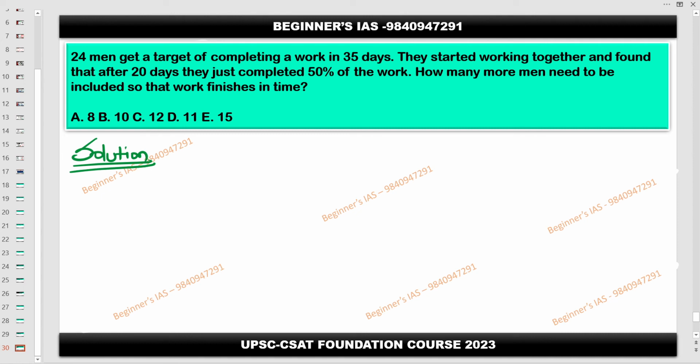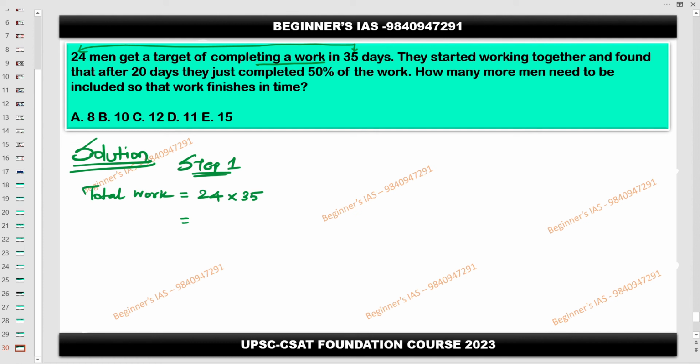24 men get a target of completing a work in 35 days. So that is the target. Listen carefully, find out the total work. This is step number 1. How to find it? Total work is this many men working for this many days to complete a work. So the product of these is the total work.